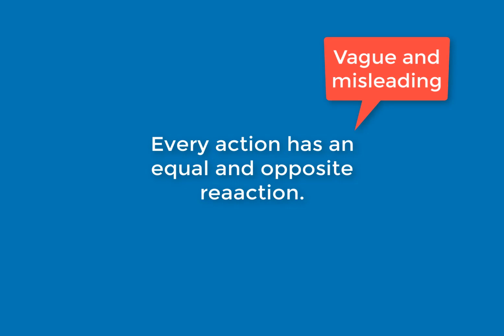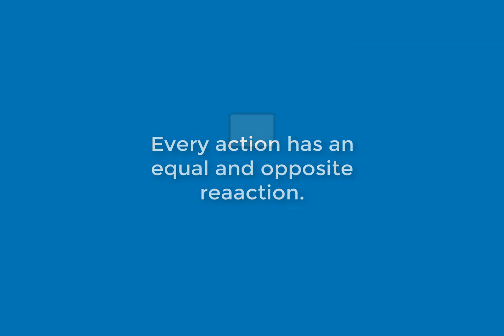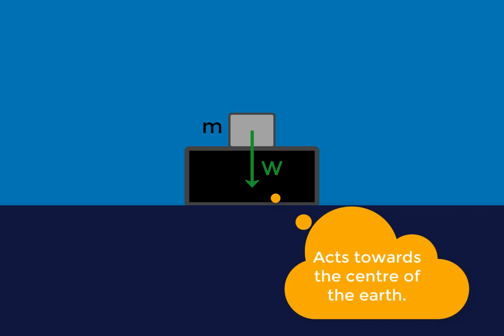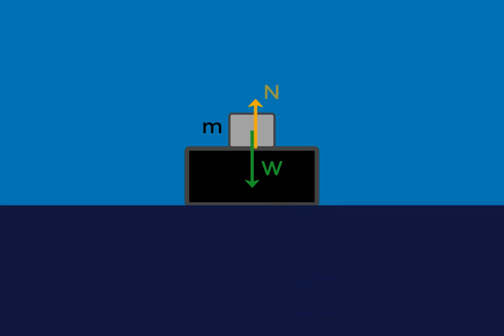So let's take an example of what that misunderstanding is, right? Consider this setup of a block placed on a table. This block has a mass m, and let's draw the free body diagram quickly. There is a weight of the body, this W downwards arrow, and this weight is the gravitational force of attraction from the earth. The earth is causing this weight force, right? And it is acting towards the center of the earth. Then there is also the normal reaction force, which is N upwards. This is the pushing force from the table on the block. So this force is coming from the table and the table is pushing the block up.